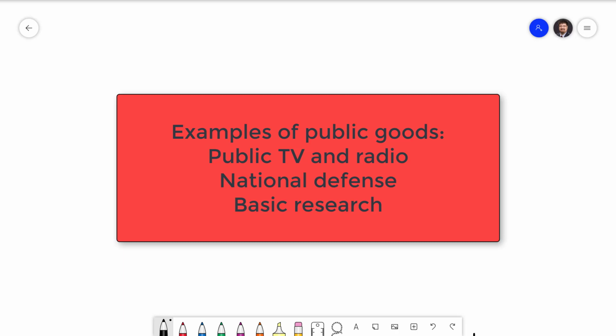It's very difficult to make a profit off of basic research, though. This means that even though the social value of basic research is high, the private incentive to do so is low. It's much easier to free ride off of someone else's research than fund your own. Because of this, the government subsidizes basic research through a variety of mechanisms. The government funds research through state universities and also through grants from agencies like the National Science Foundation.